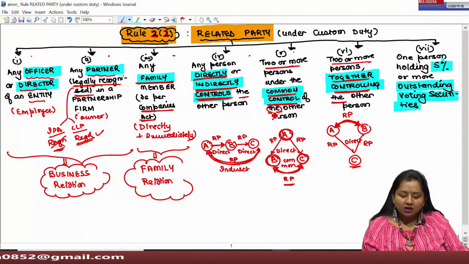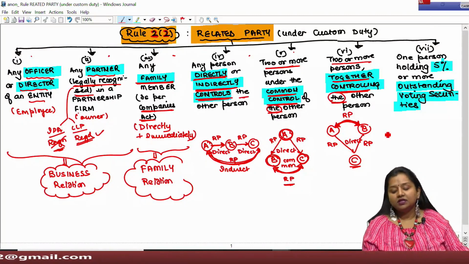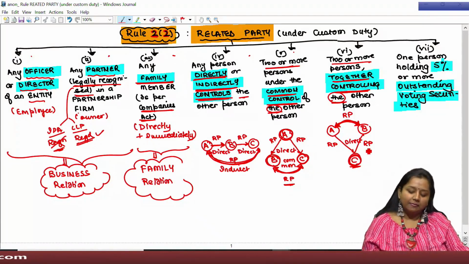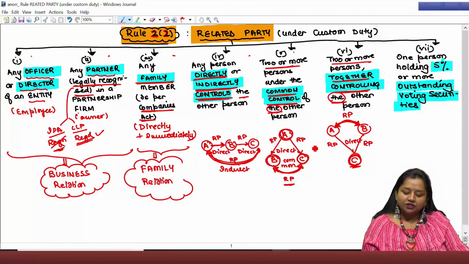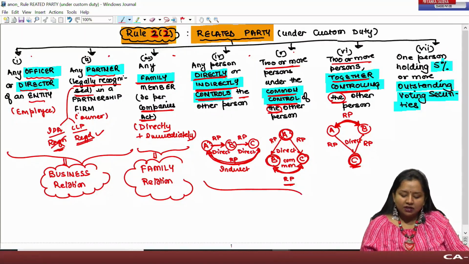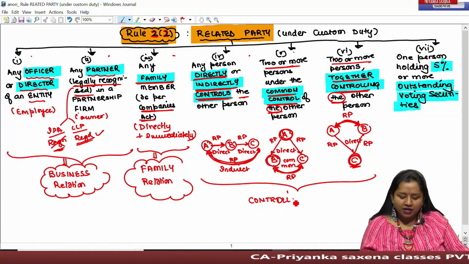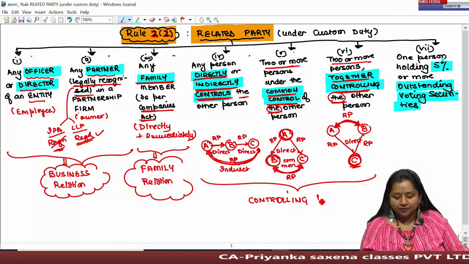That means we are talking about the specific person. This is the reverse of the previous case. In all these three cases, the relation has been created because of control. So we can say that here the relation is because of controlling action.